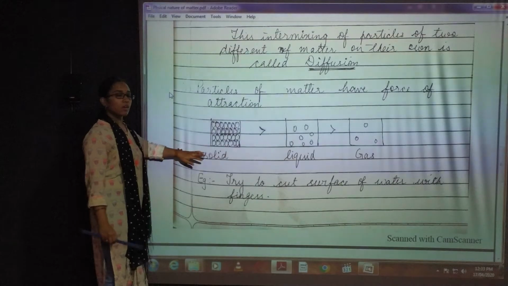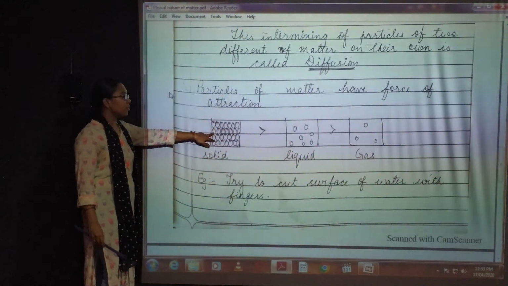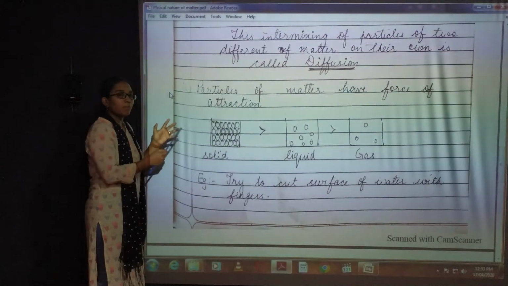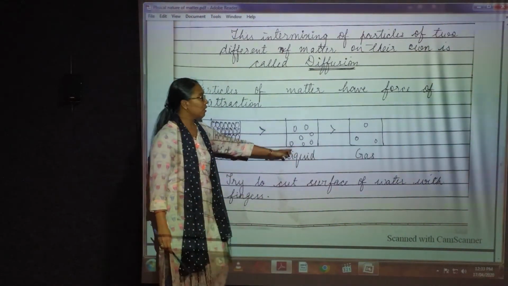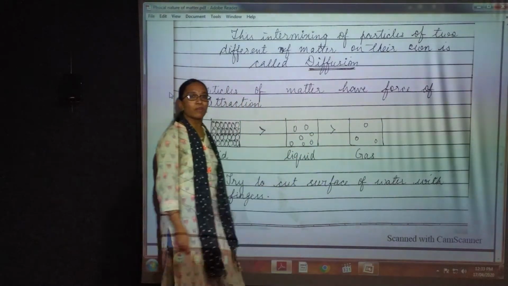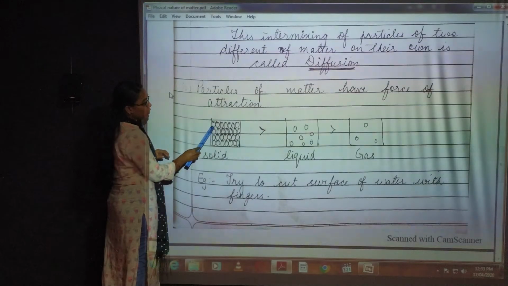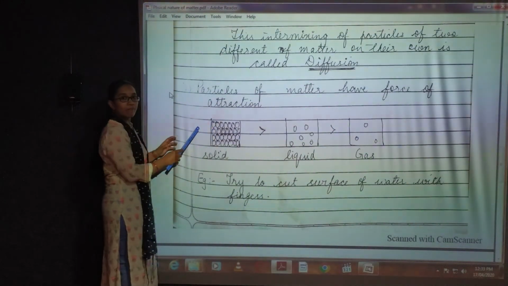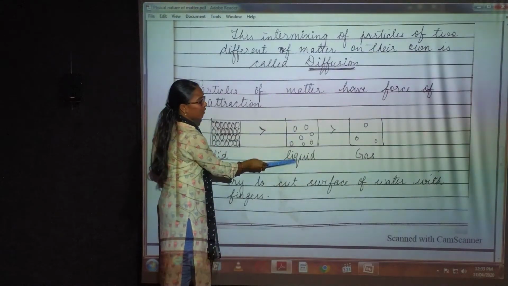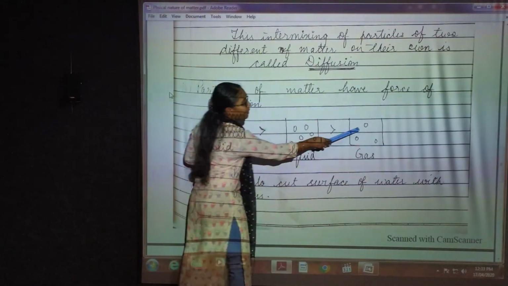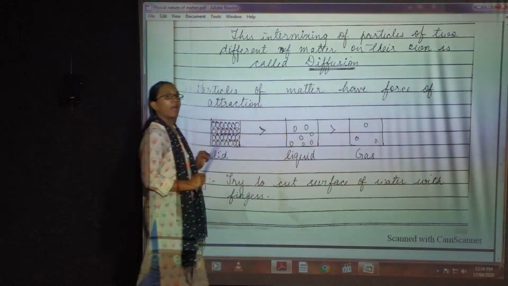Now I have taken a solid. This is a solid substance. In a solid, you already know that the molecules are very closely packed with one another. In liquids, the molecules are somewhat far apart, and in gaseous form they are very far from one another. The space between two molecules of a solid is very less. The space between two molecules in a liquid is higher. The space between two molecules in the gaseous state of matter is very high.